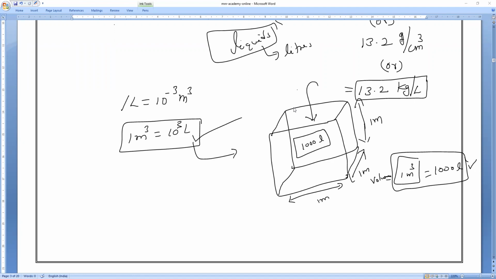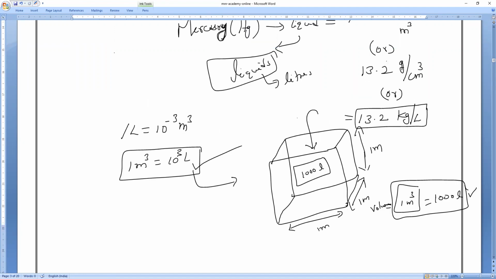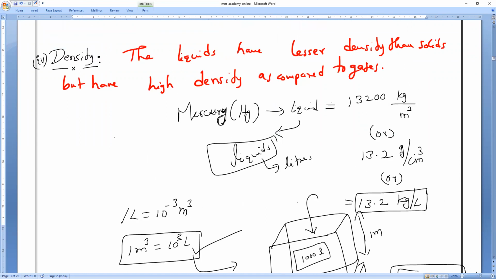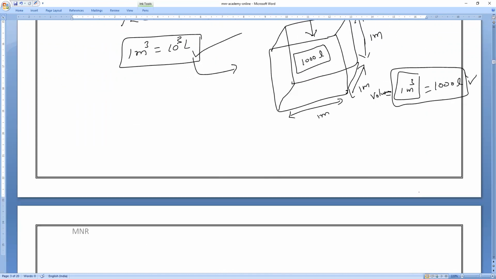You can write it, 1000 liters also, nothing wrong. Sir, you might ask me how to convert this kilogram per cubic meter to kilogram per liter. Shall I do it or not? If you want, I will do it. Otherwise, I will do it. So I am saying 13,200 kilogram per cubic meter.